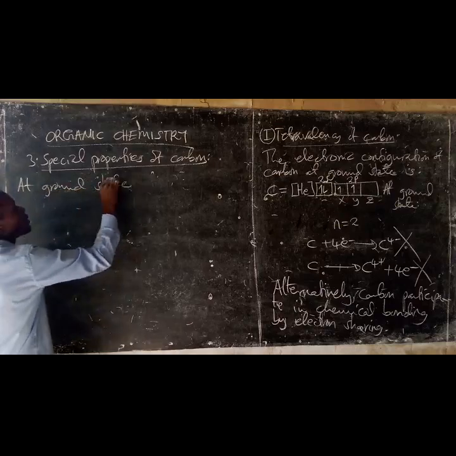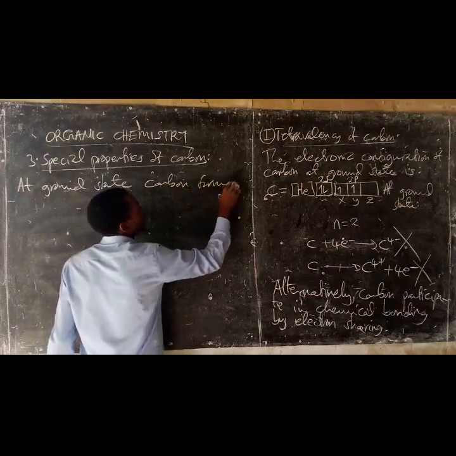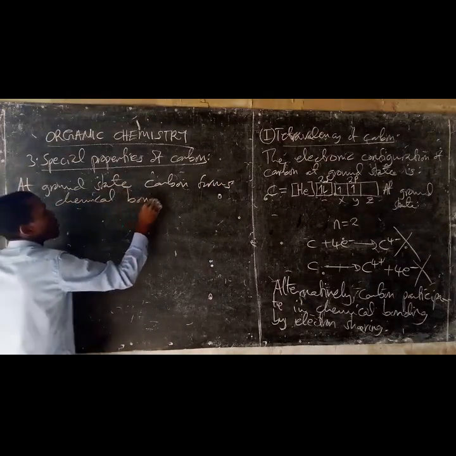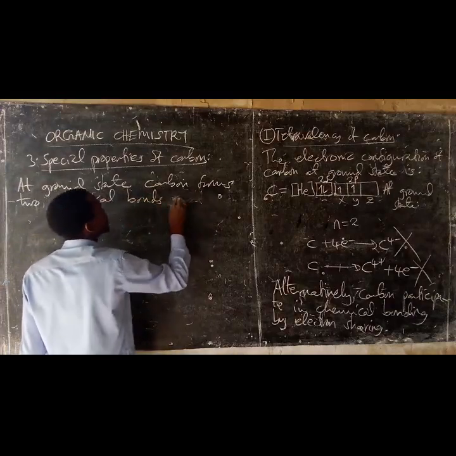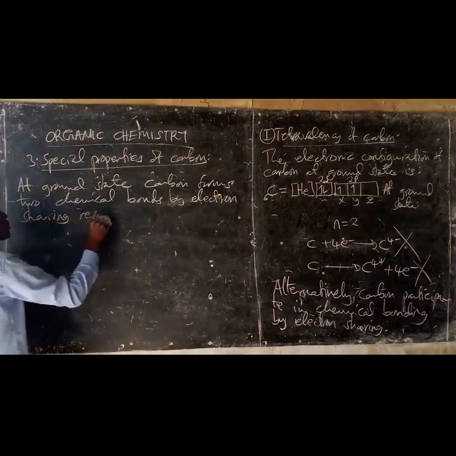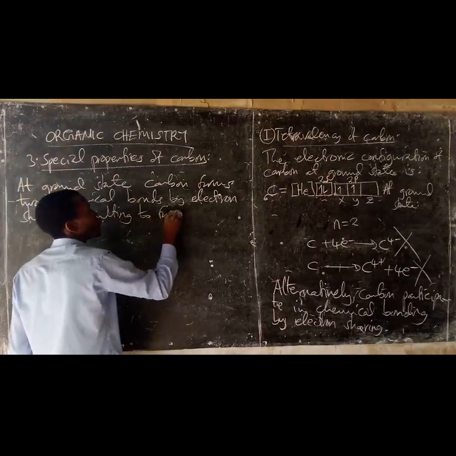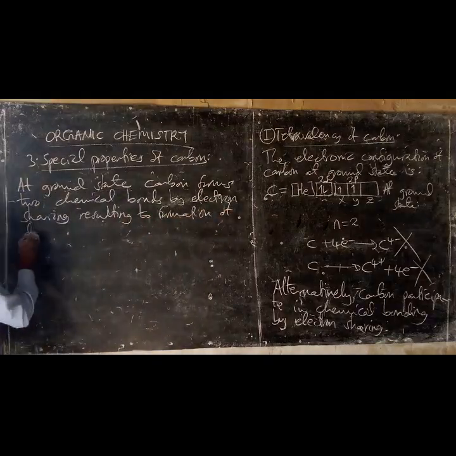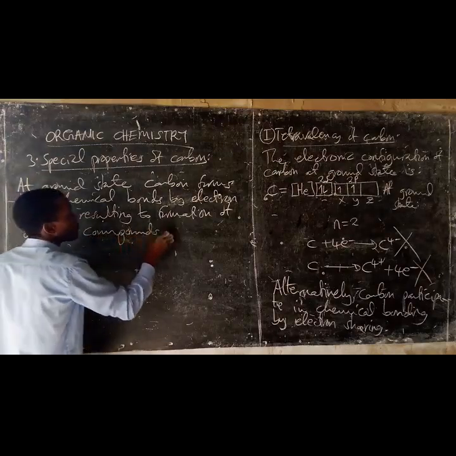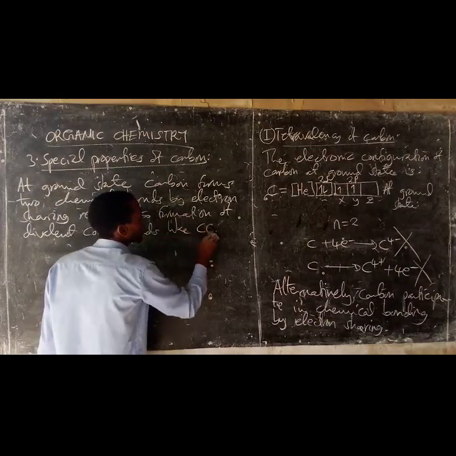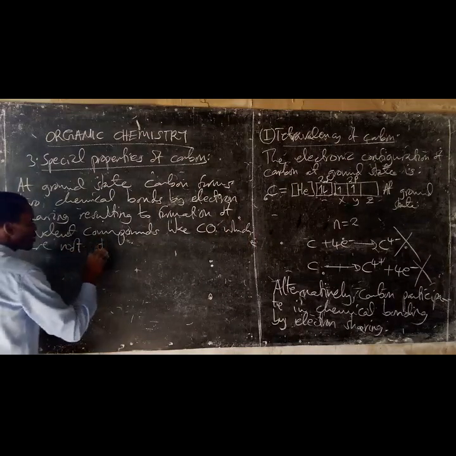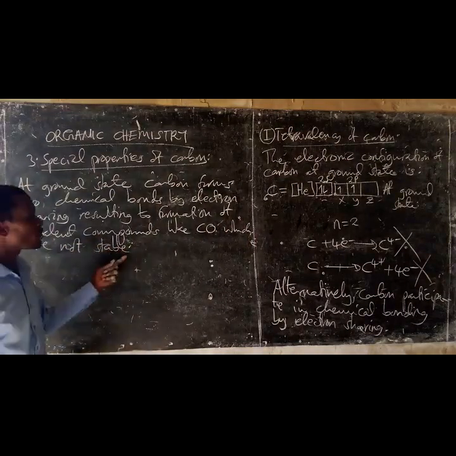So, at ground state, carbon forms two chemical bonds by electron sharing, resulting in the formation of divalent compounds like carbon monoxide gas, which are not stable. The divalent compounds of carbon are not stable.